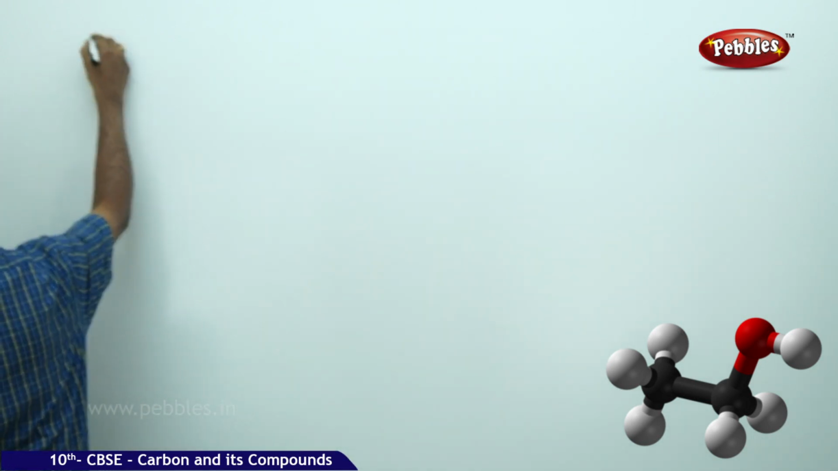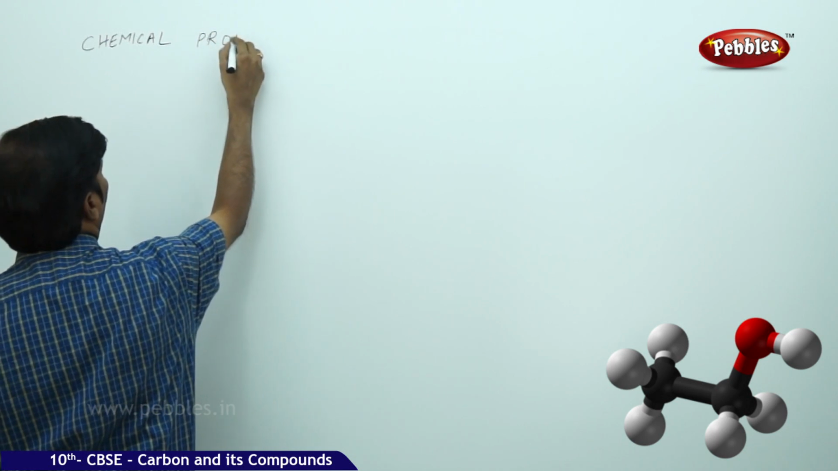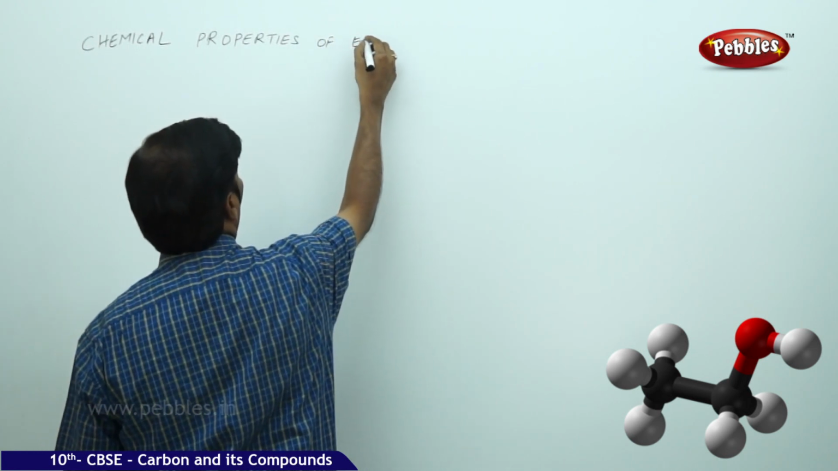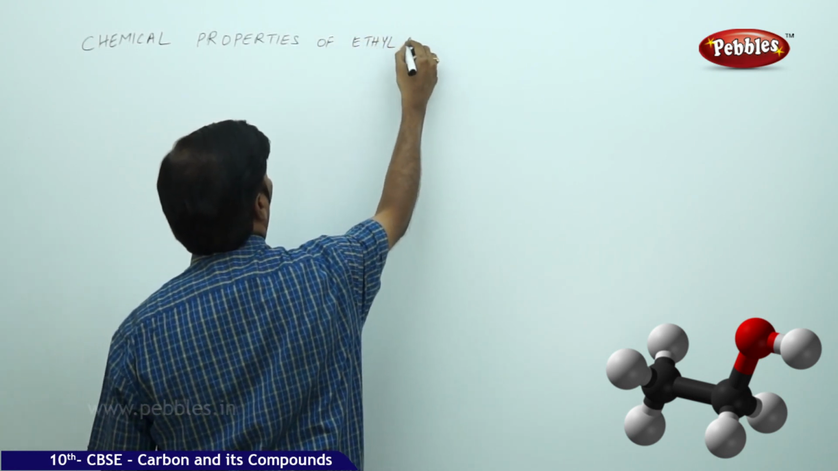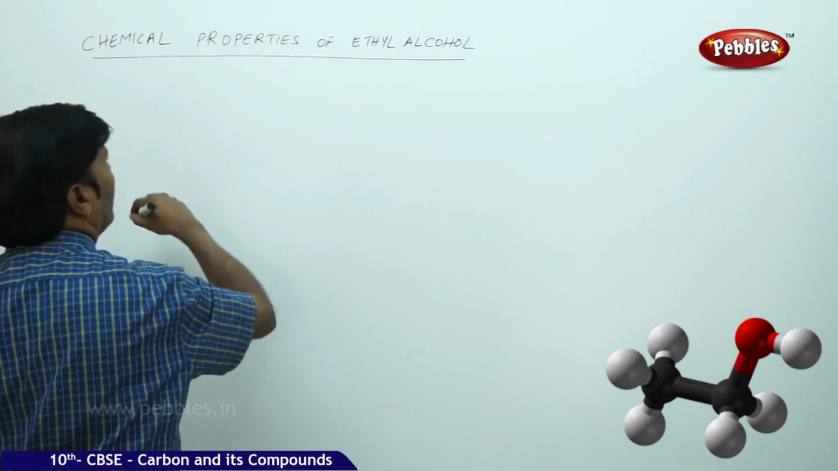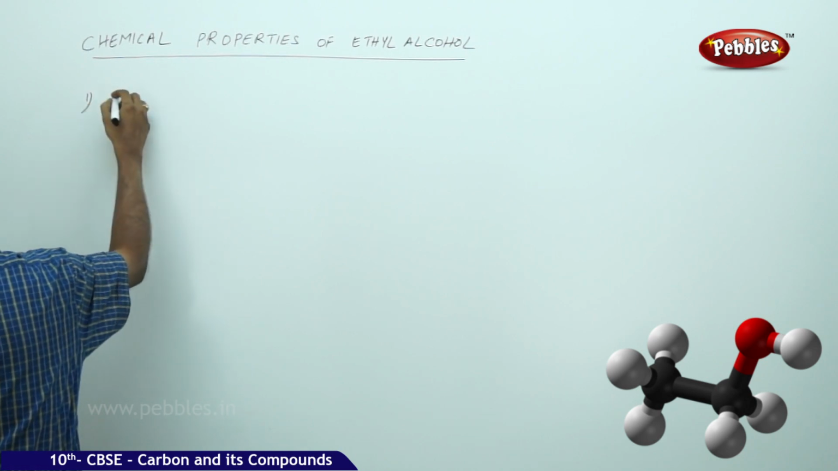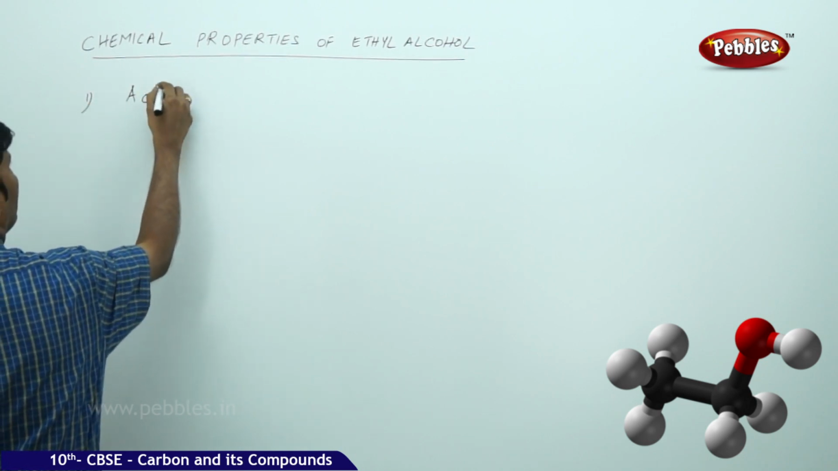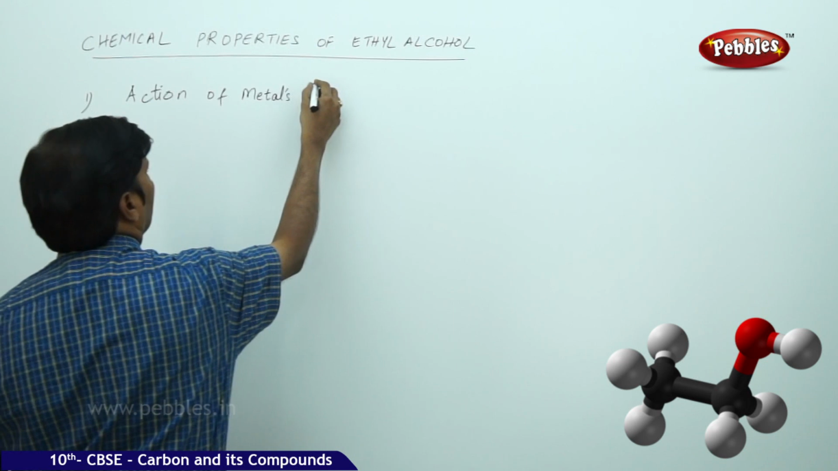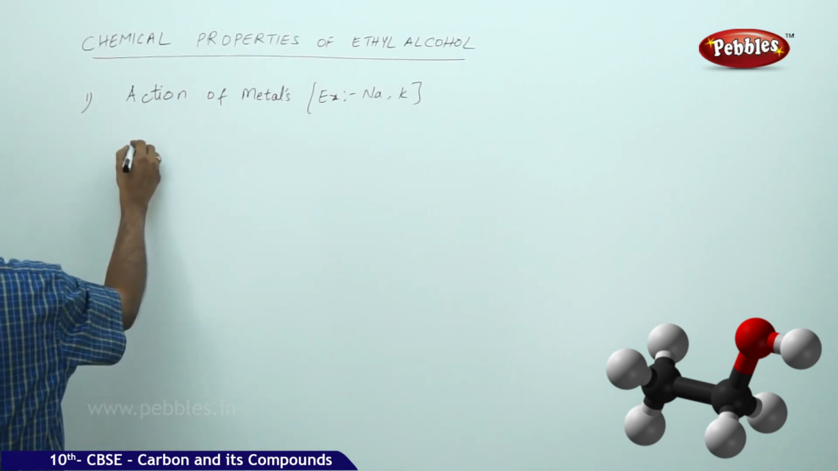The next part of the discussion is the chemical properties of ethyl alcohol. Number one, action of metals, for example sodium and potassium.